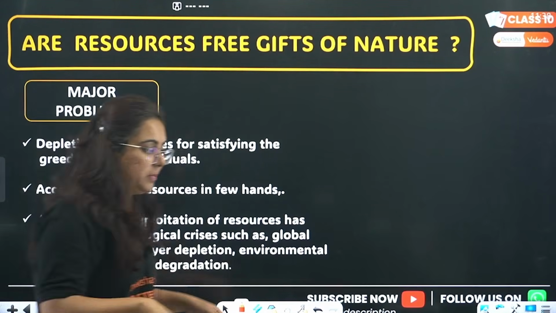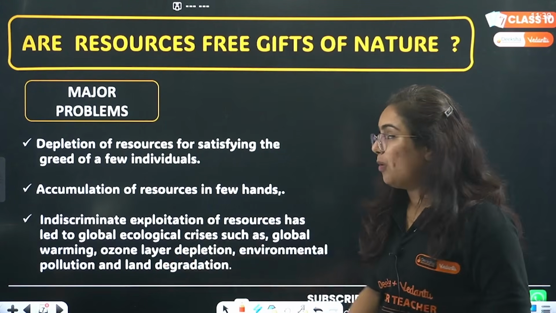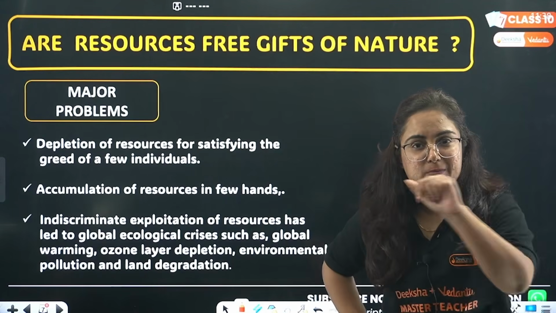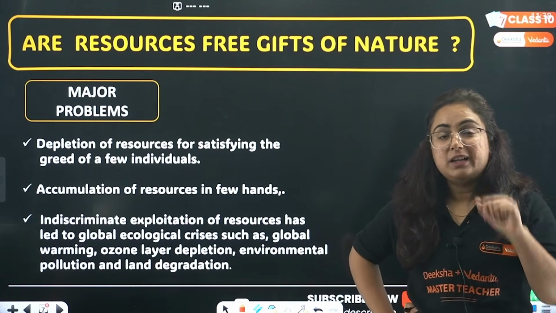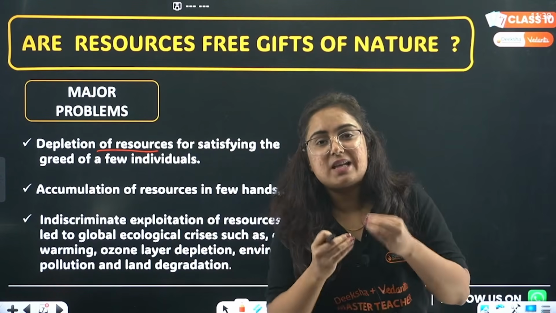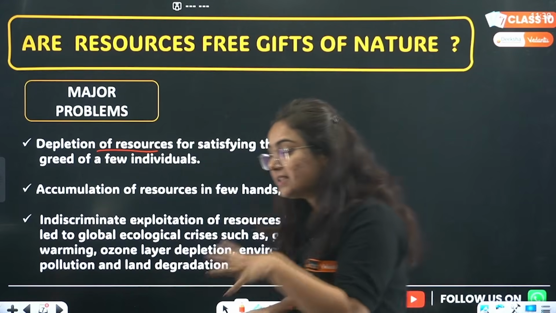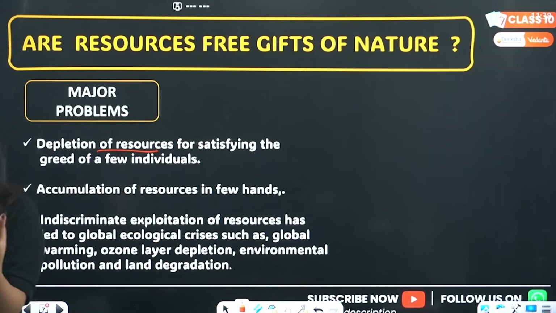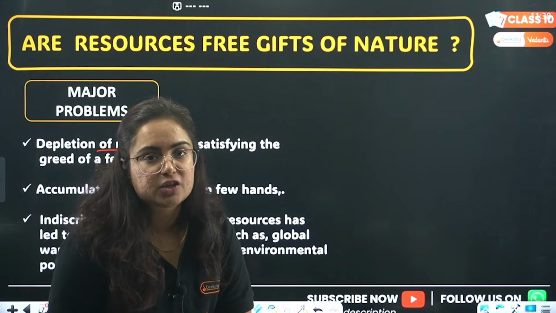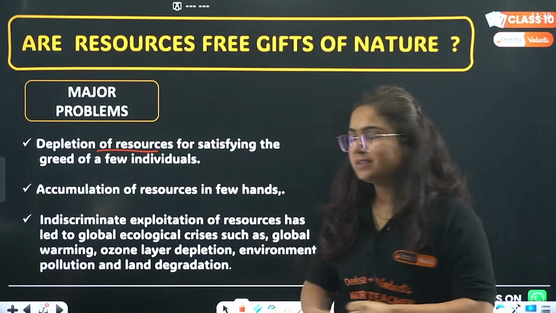Right? What we did, beta, we became greedy, seeing the resources available. So now what happened? There is enough for everyone's need, but not for everyone's greed, as stated by Mahatma Gandhi. The reason is that we started depleting the resources just to satisfy our greed, and in that sense it got accumulated only and only in a few hands. The rich are becoming richer and the poor are becoming poorer. Yes, exactly, this is the result.